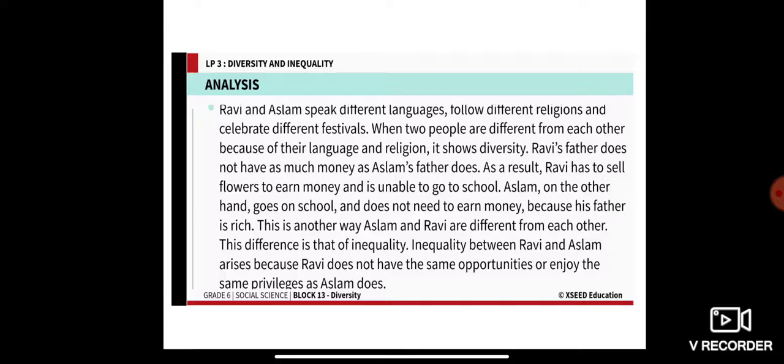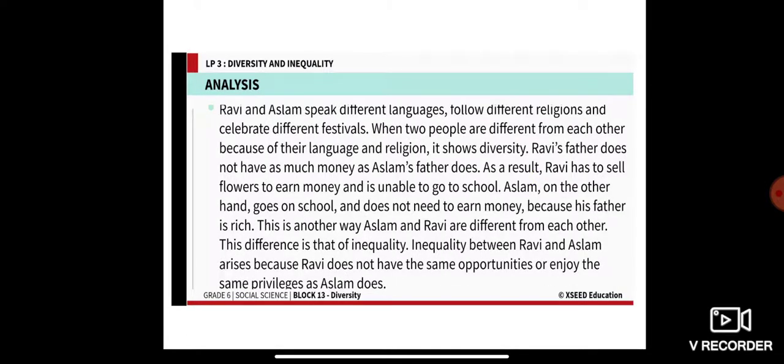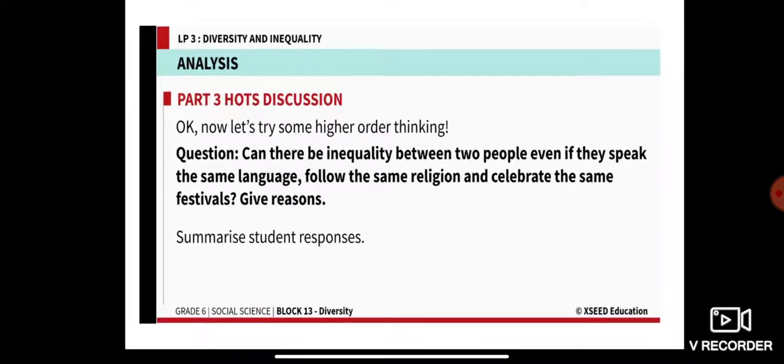This is another way Aslam and Ravi are different from each other. This difference is that of inequality and not diversity. That difference is called inequality and not diversity. Inequality between Ravi and Aslam arises because Ravi does not have the same opportunities or enjoy the same privilege as Aslam does, because one is rich and one is poor. So that is inequality.